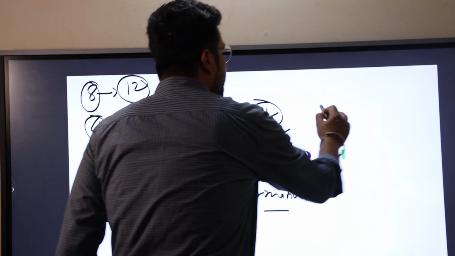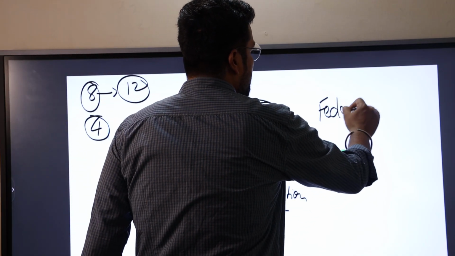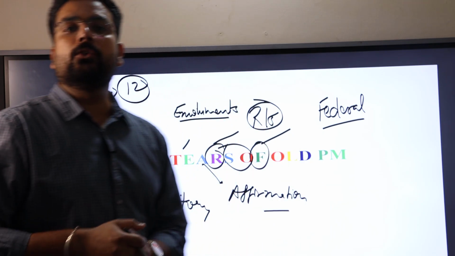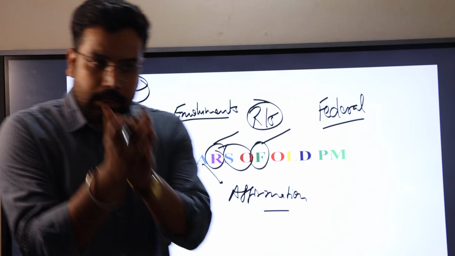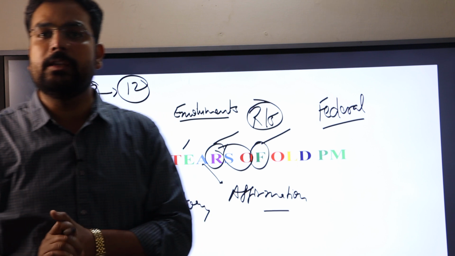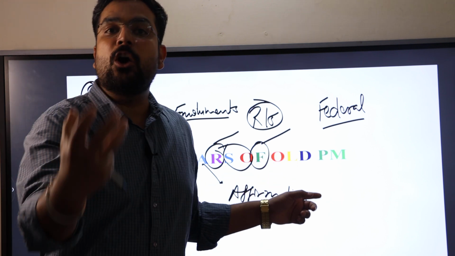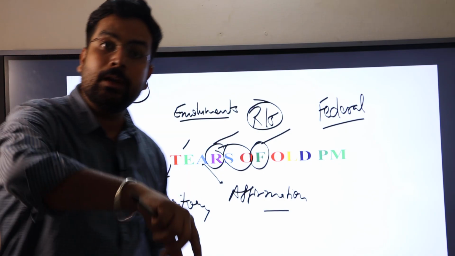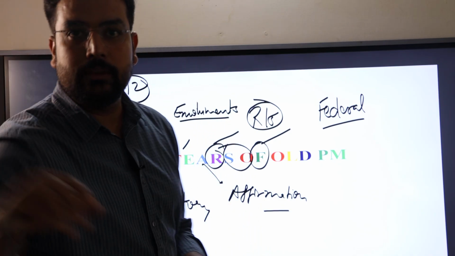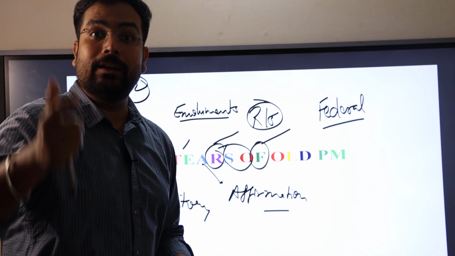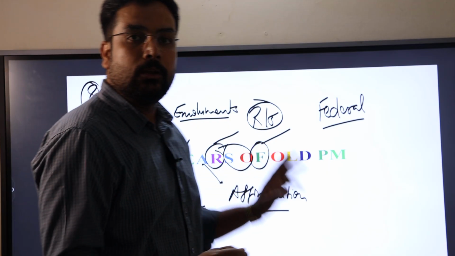F stands for federation or federal, the federal nature of the Union of India. Federal nature in the sense of division or distribution of power between the center and the state is a part of Schedule 7. It talks about how many powers are vested in the Parliament and how many powers are vested in the state to frame laws. That's a part of Schedule 7.